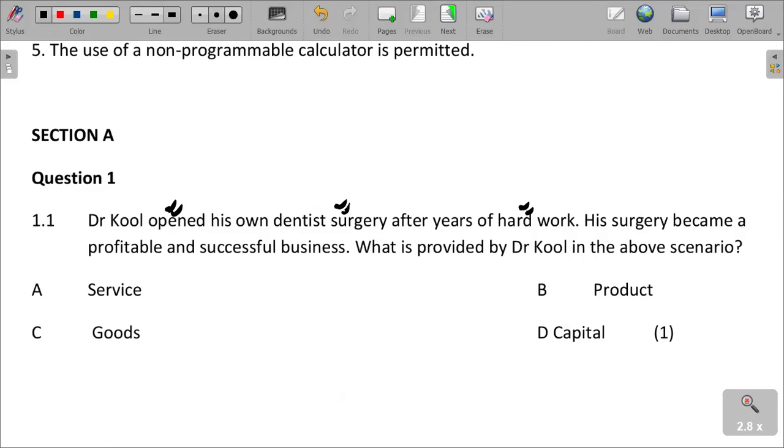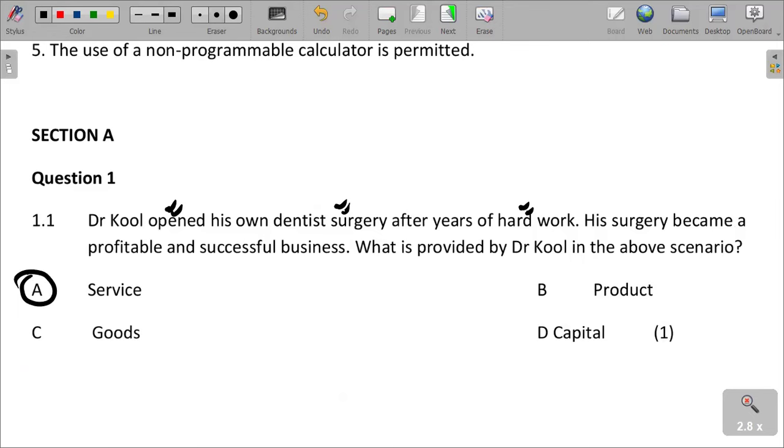So what you need to understand is that Dr. Koo is actually opening a surgery, which in business classification is referred to as a what? As a service.